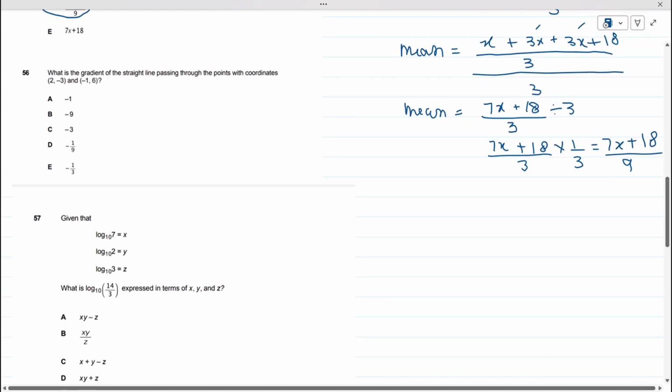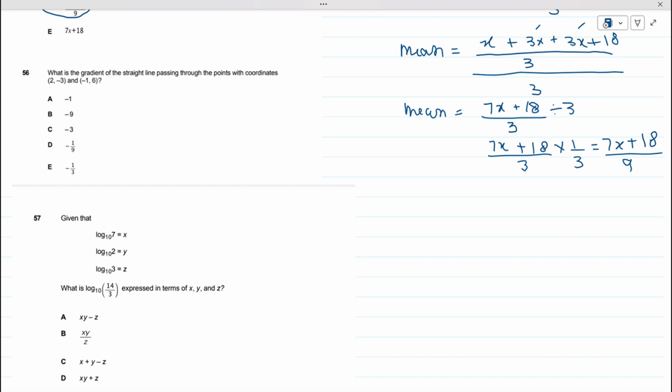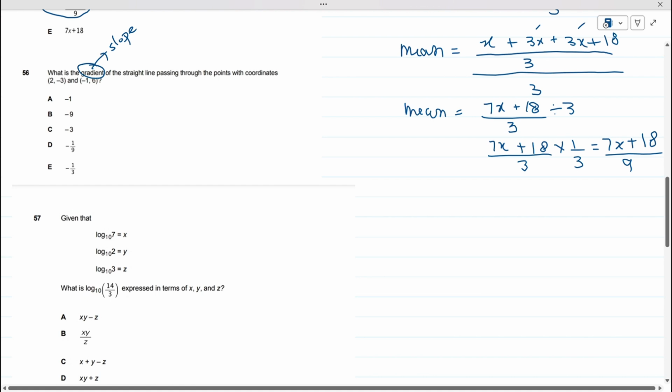Now let's go and solve the 56th question. It's again very easy, not difficult at all. What is the gradient? Now see, gradient is nothing but slope. What is the slope of the straight line passing through the points with coordinates? So these points are given to us. They are asking us to find the gradient, the slope of the straight line.